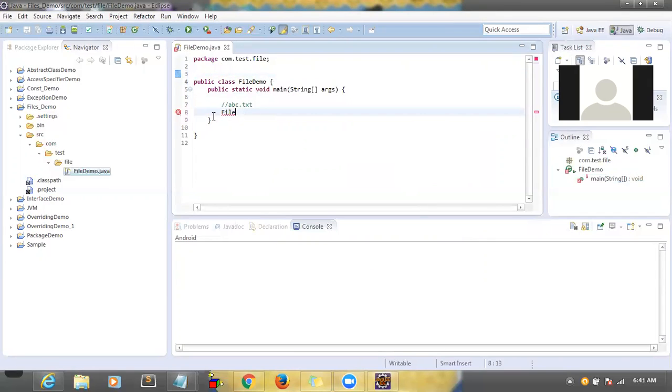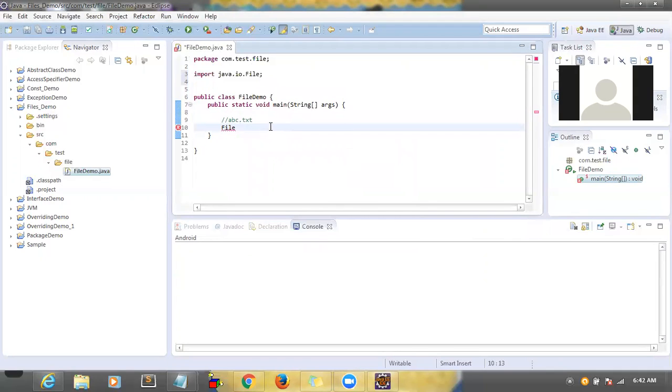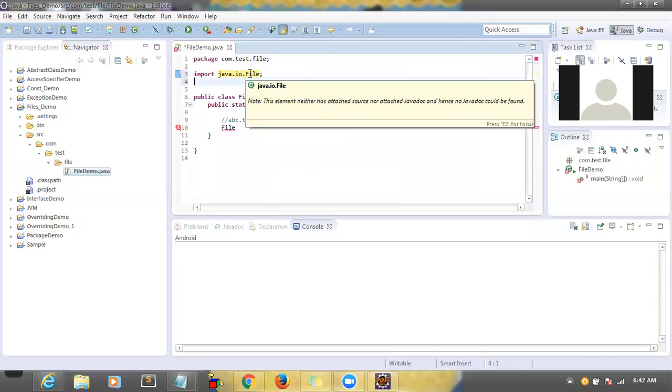Just now I typed File, correct? This is a class we have to import. To import that, press Control space bar. This is the shortcut, Control space. Then it will show all the available options. Select the class coming from the package java.io and press OK. It will be imported to your class.